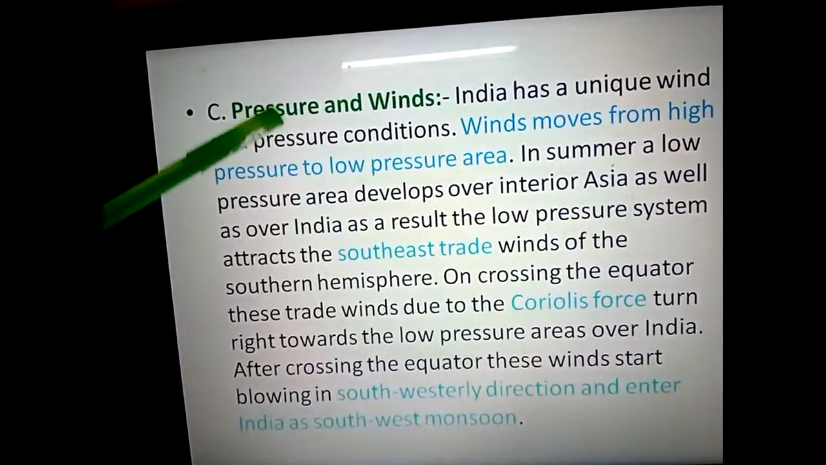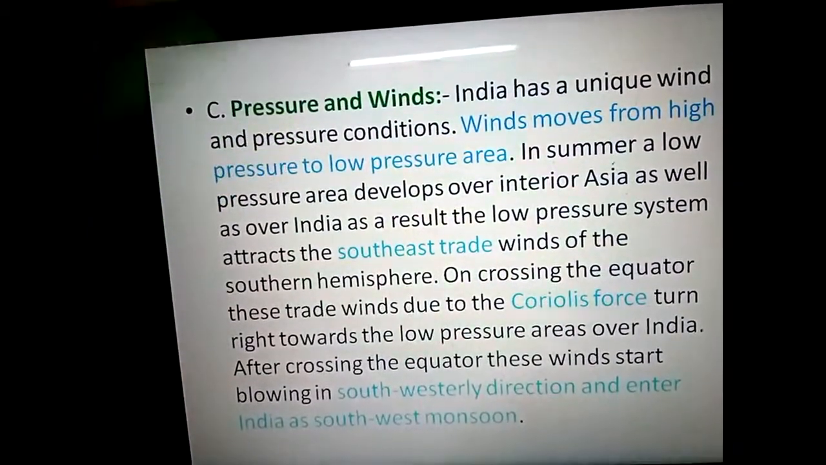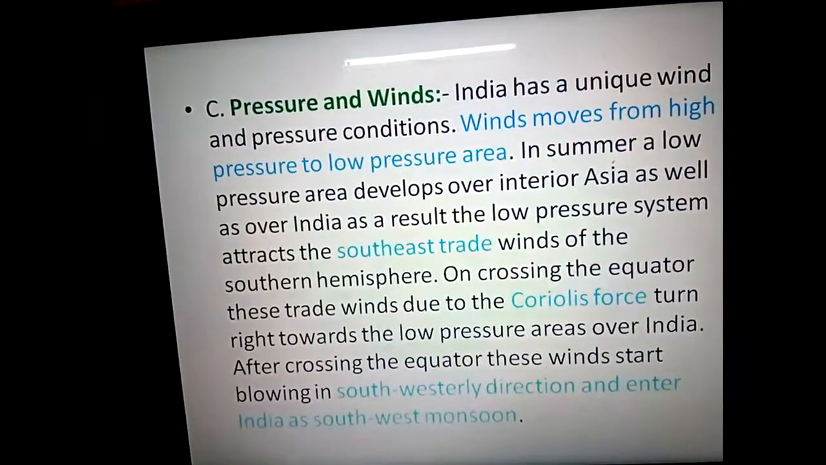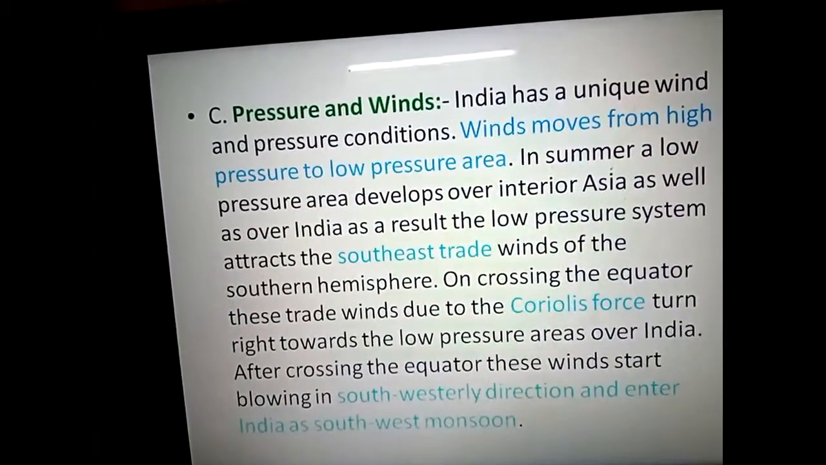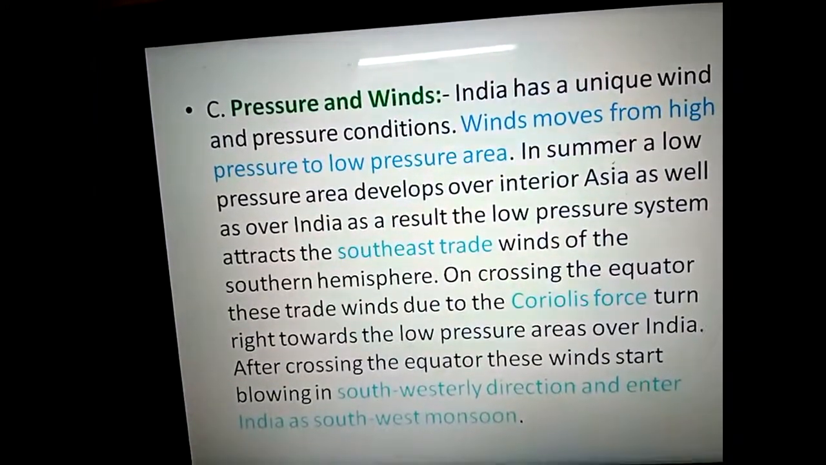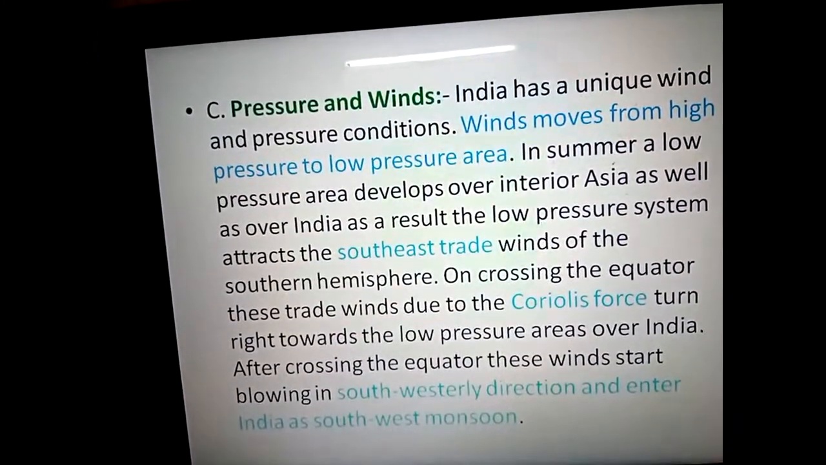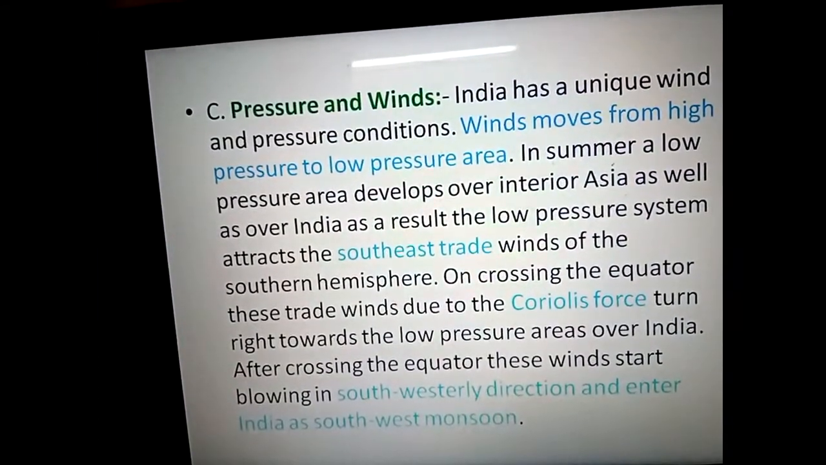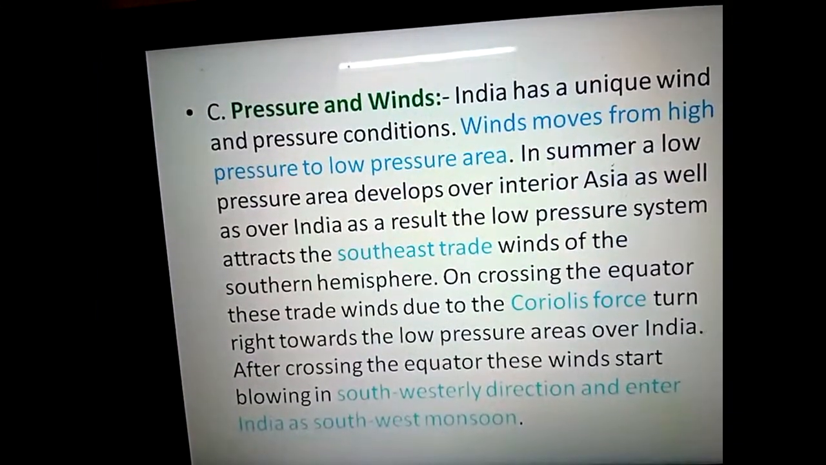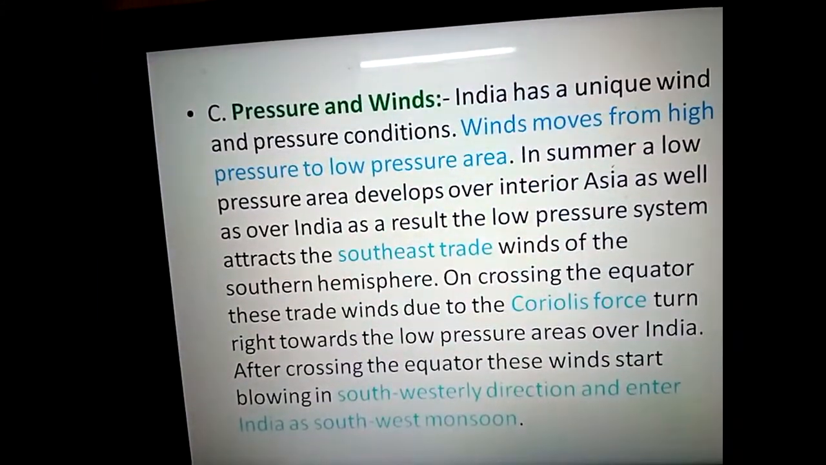As we all know, India has a unique pressure and wind condition. Not in India only, in the whole world we have unique wind and pressure conditions due to different reasons: different altitude, different latitude, different positions of water bodies and mountains. There are different types of physical features, so there are so many factors and reasons due to which we have unique wind and pressure conditions, not only in India but also in our world.